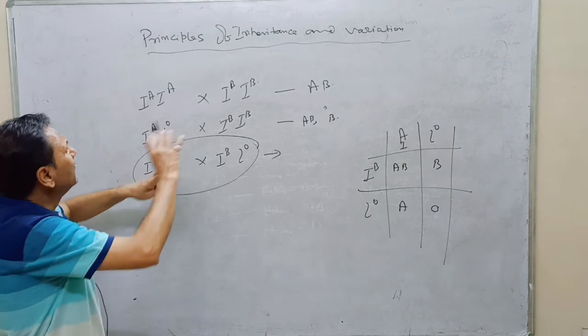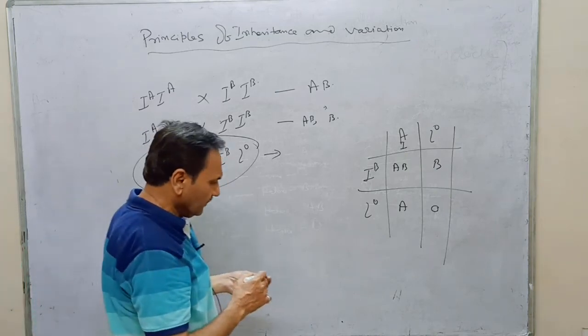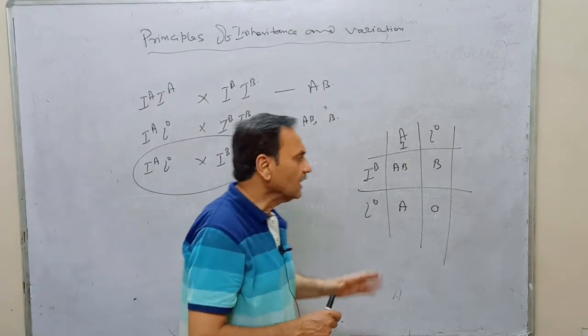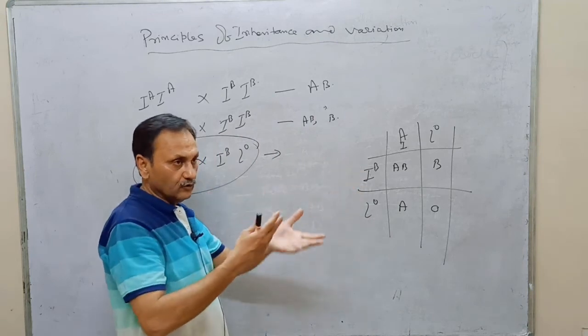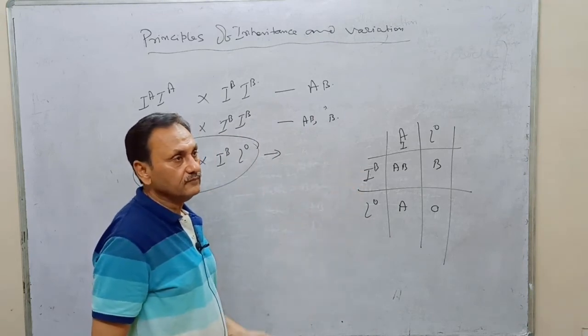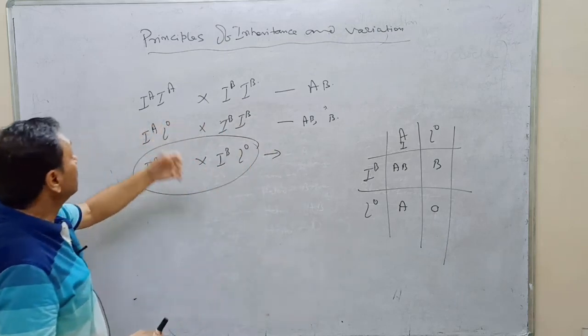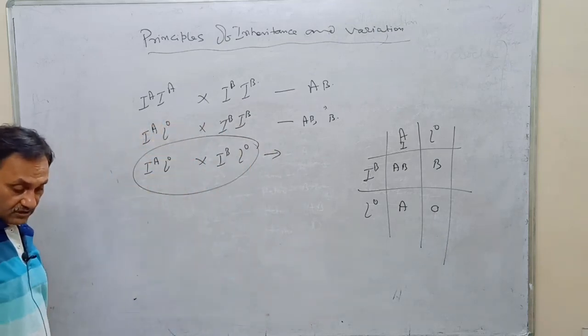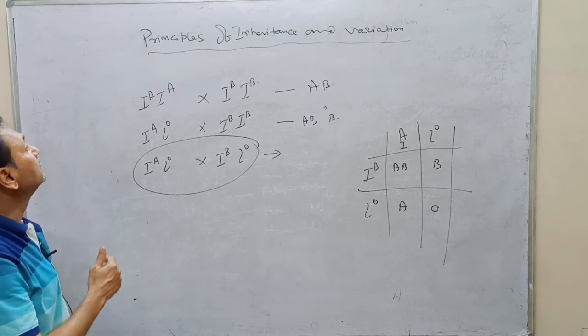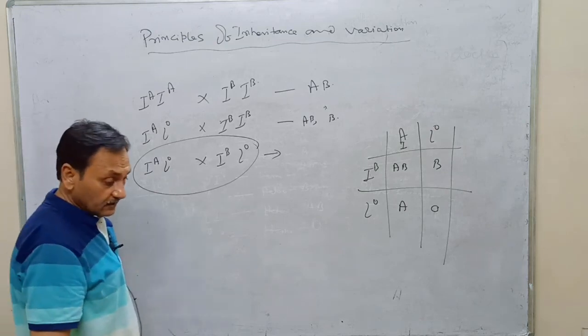So in this way, we will see that several types of the blood group can be observed by the crossing of the different type of genes. Now, in next lecture, we will discuss about the other after Mendel's.